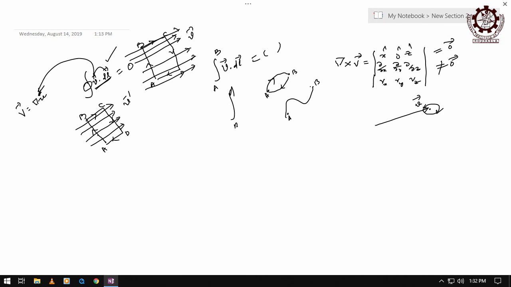For these two opposite faces, what is the angle between the vector and the path? Between this path and the direction of the field, it is 90, hence 0, right. For these two it is 0, but for the other two it is parallel, the angle is 0, hence maximum, right.